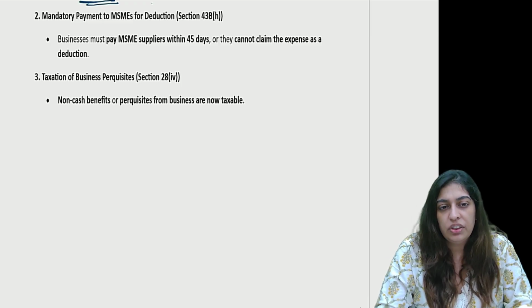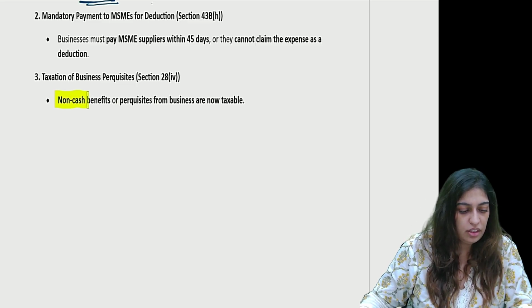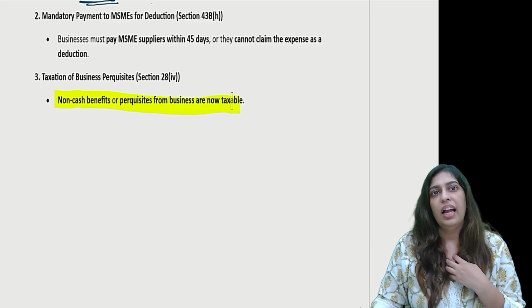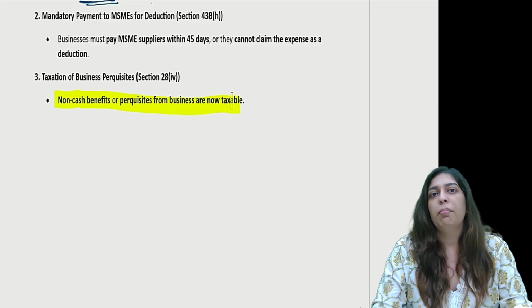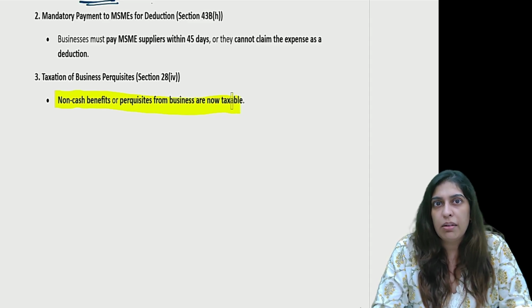Non-cash benefits or perquisites from business are now taxable. Now let's understand what this means. Let's say I am providing you certain services. I am a lawyer, I am a CA, I'm a CS, I'm providing you certain services.